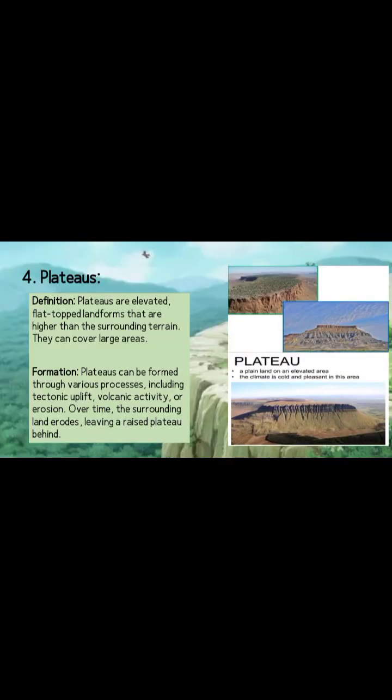Plateaus. Definition. Plateaus are elevated flat-topped landforms that are higher than the surrounding terrain. They can cover large areas. Formation. Plateaus can be formed through various processes, including tectonic uplift, volcanic activity, or erosion. Over time, the surrounding land erodes, leaving a raised plateau behind.